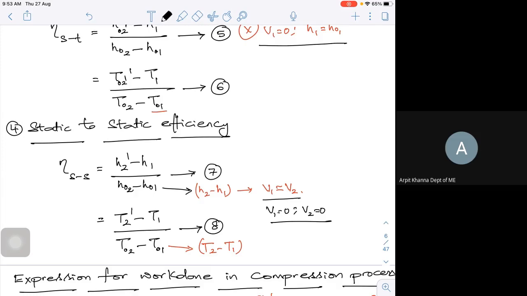So it will be H2 minus H1 divided by H2 minus H1, where H02 dash minus H01 is replaced with H2 minus H1. This becomes a formula in terms of static quantities only. I can write it as T2 minus T1 instead of T02 minus T01, and H02 minus H01 as H2 minus H1, because the velocity condition is V1 equal to V2, or V1 equal to 0, or V2 equal to 0.